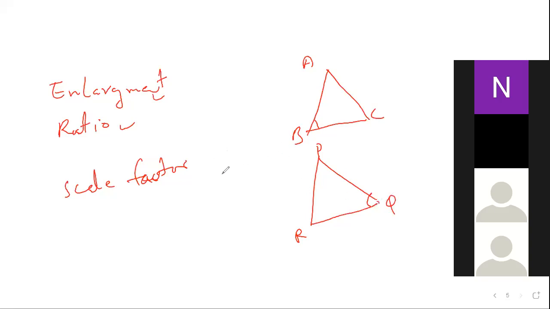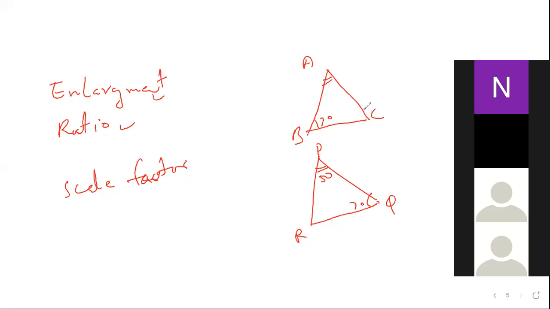B is equal to, the correspondence must be B. Angle P is equal to angle A, suppose. Suppose this is 50. Suppose this is 70. Very fast you can say. Suppose 70 here.